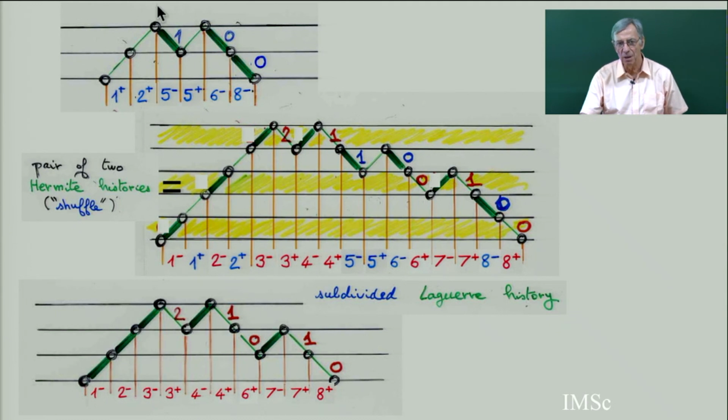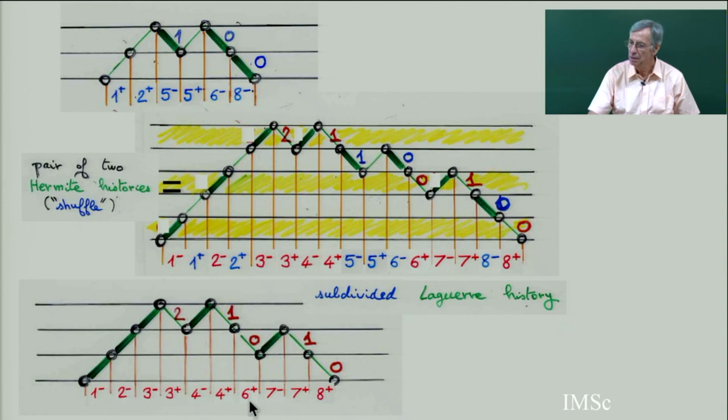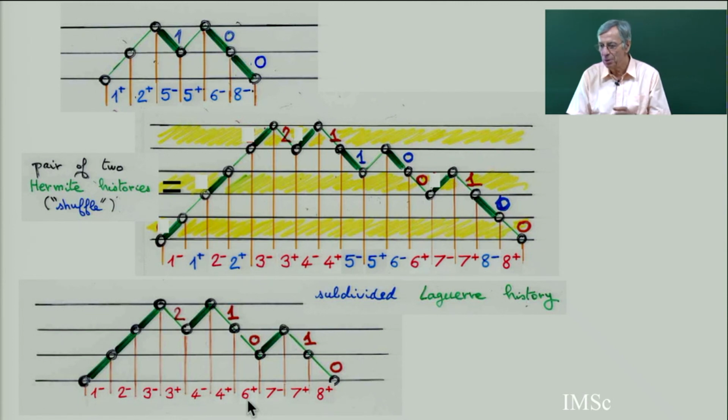But if you give me these two Dyck paths, of course, if I want to go back to this, then I have to make a shuffle. I have to interlace the two, and the interlacing is given by these indices. You need all these numbers, 1 plus, 2 plus, or minus, these blue and red numbers. You can reconstruct the whole Dyck path with the weights just by knowing these two Dyck paths with the weights and knowing the indices, going from 1 to 2n, where each index i is i minus and i plus.